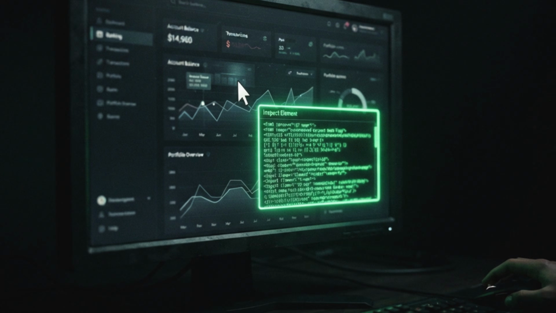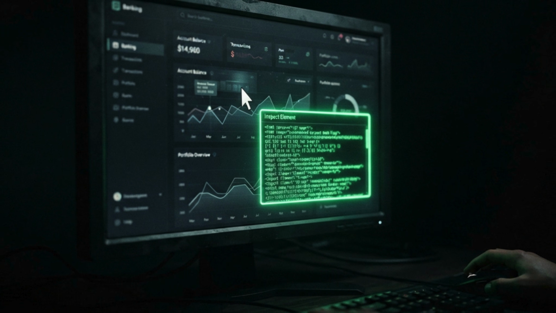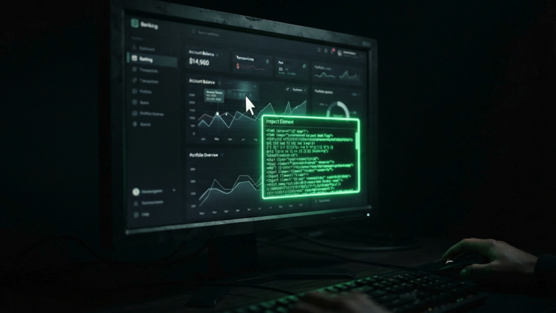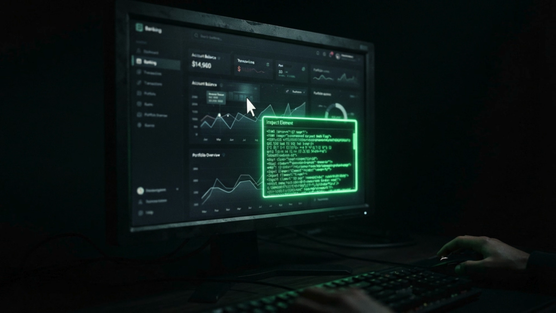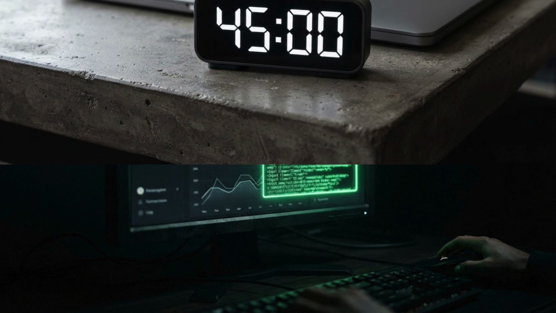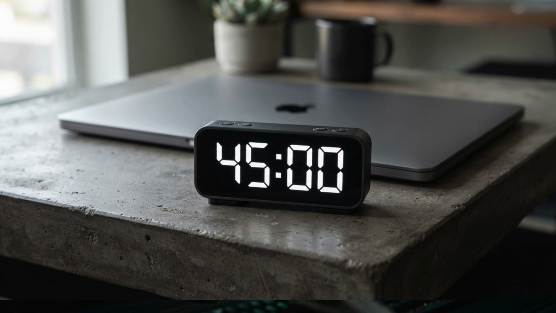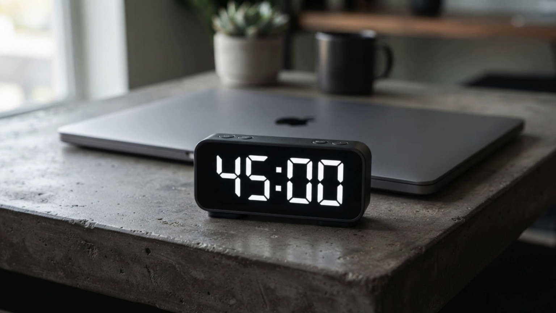Right now, another digital guru is recording their screen, showing you a $1 million Stripe dashboard to sell you a $200 course. What they don't show you is that with a simple right-click, selecting Inspect Element, anyone can rewrite a banking web page to display whatever numbers they want. The internet's passive income landscape is built on fake code and manufactured authority.